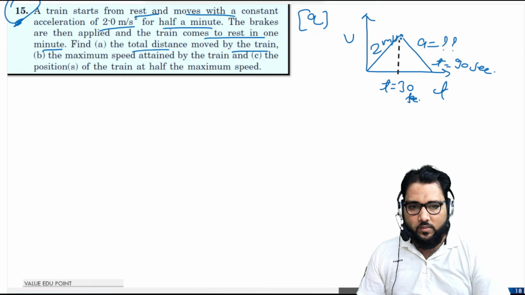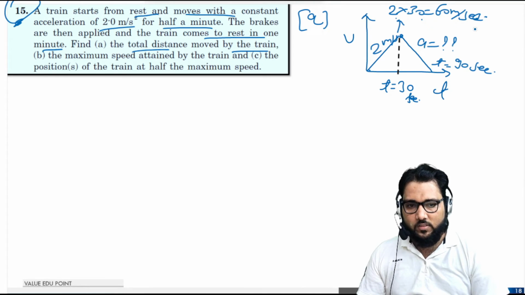So at this point the maximum velocity will be 2 into 30, that is equal to 60 meter per second. Or we can directly calculate v is equal to u plus at. Here u is 0 from starting at rest, and this point is the final velocity at t, simply acceleration times time, 60 meter per second. And now we have to calculate deceleration. Yes, final velocity is 0.